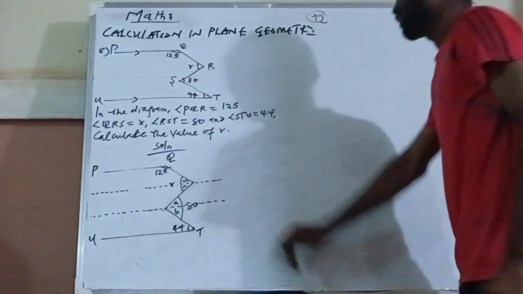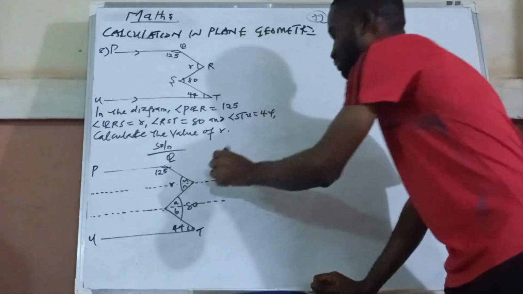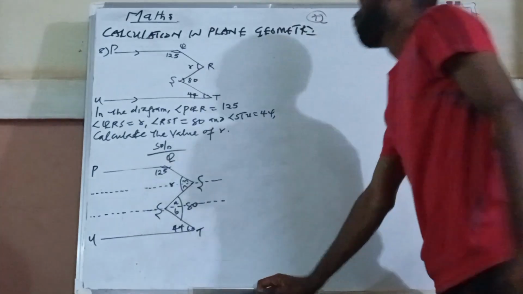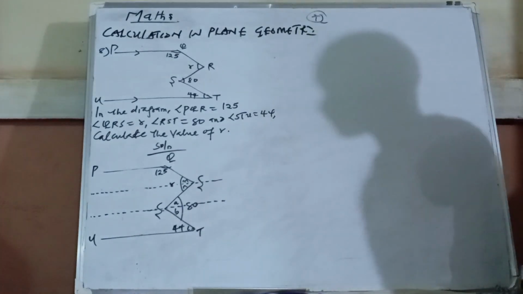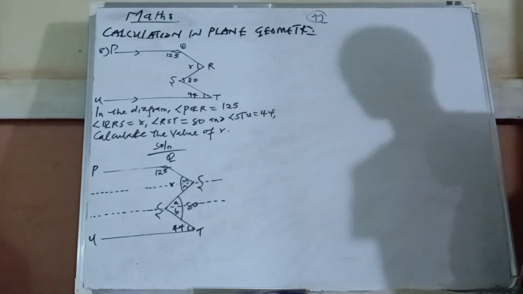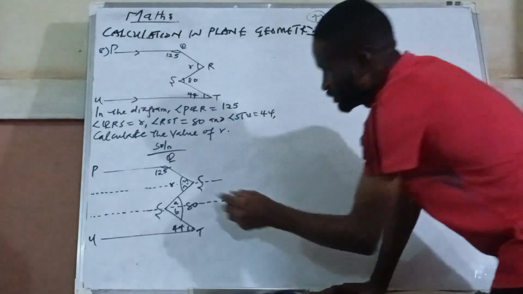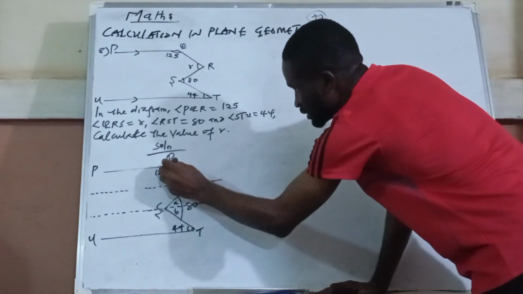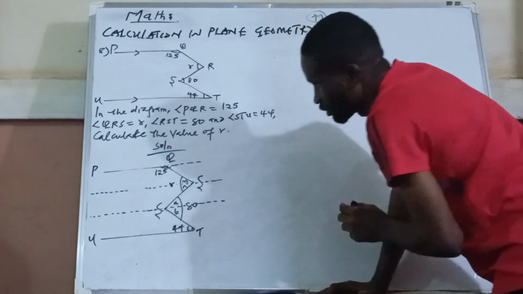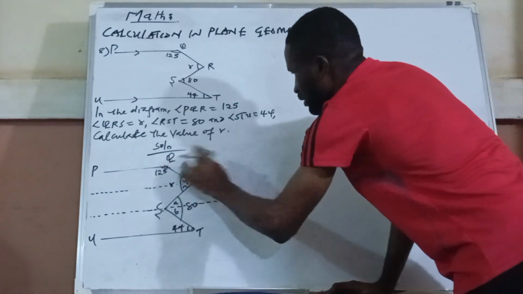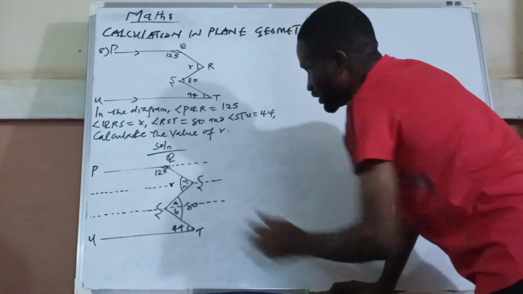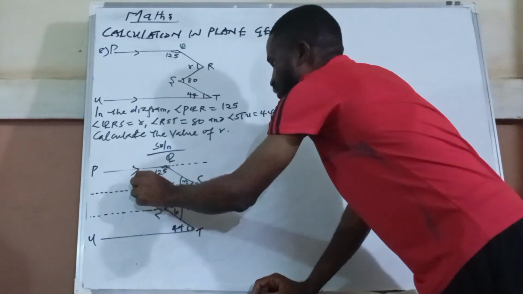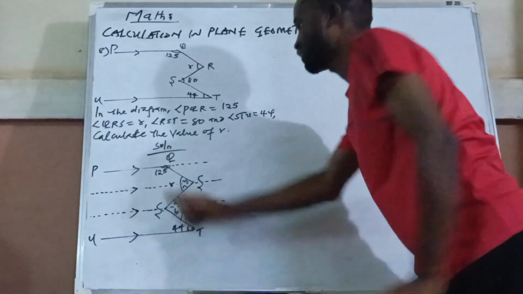Okay, now you know that this angle is x. Let me still put this one to be x. Now from here I can start solving. When you look at that question, you notice M. I can decide to put another line here, but I don't need it. But let's just put it. Now this line is parallel to this, is parallel to this, is parallel to this. So these four lines now are parallel.